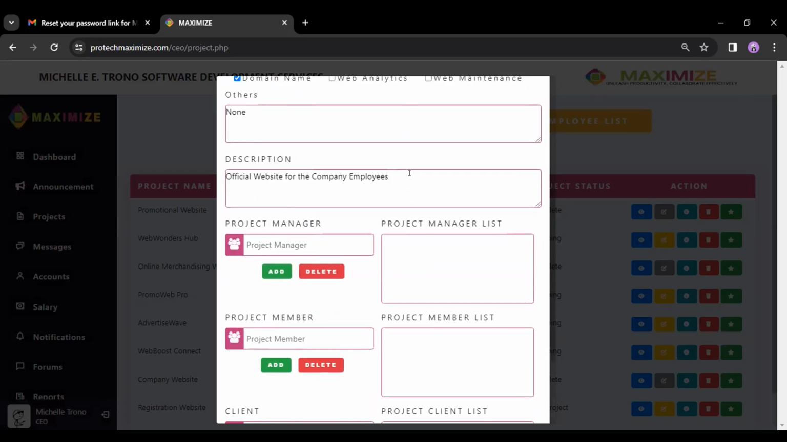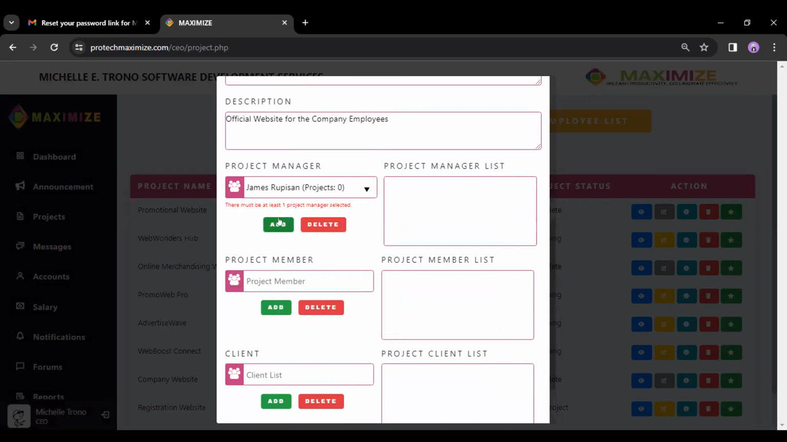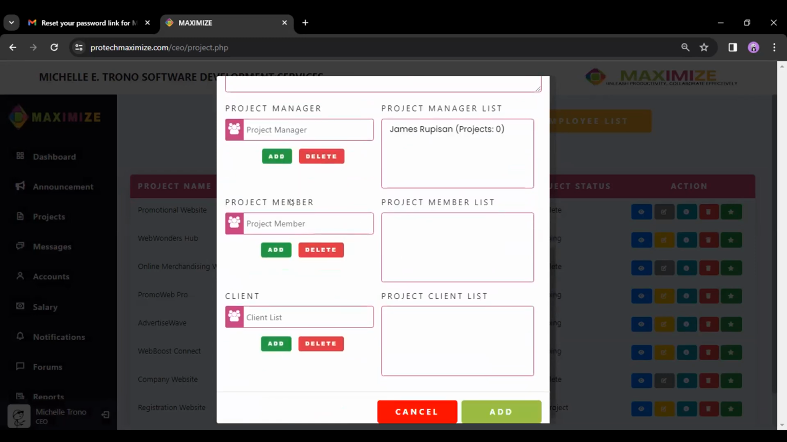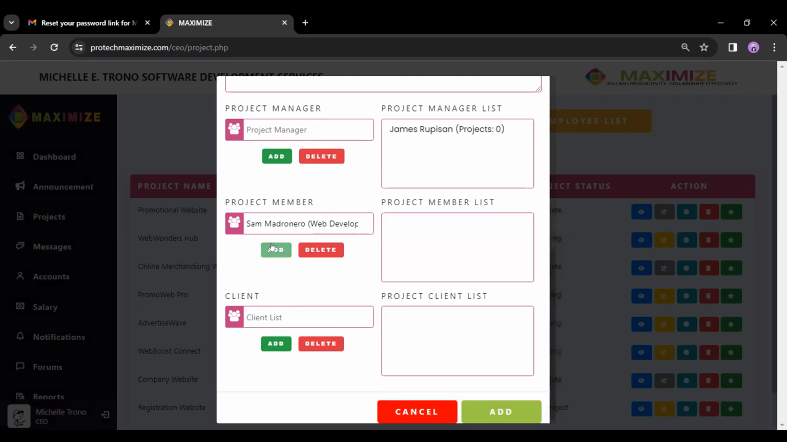So in project manager, we have here the assigning of project manager, and we have validations according to our beneficiary CEO, Miss Michelle. They have a business rule that per project manager, it should be 3 projects only. So for this time, we just have to add James Rupisan, who will automatically proceed in the project manager list, and of course assign those project members that we want to be assigned in this project. So let's add Sam Madronero for this, and